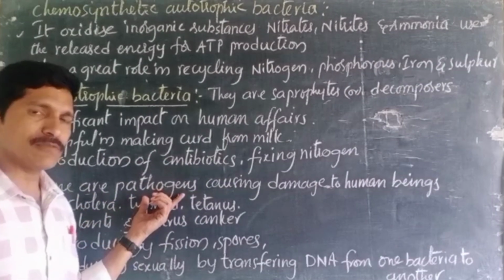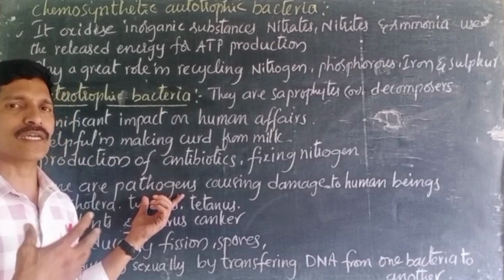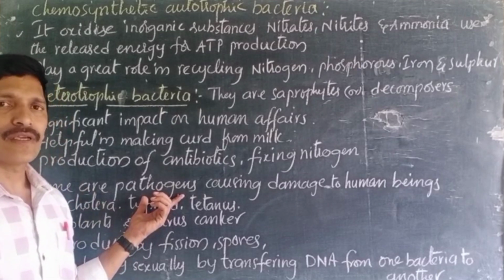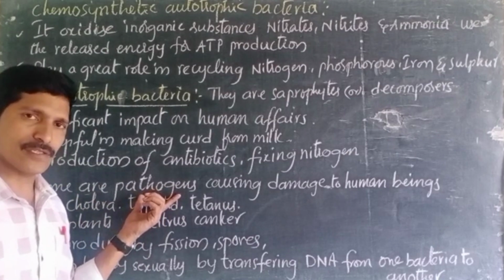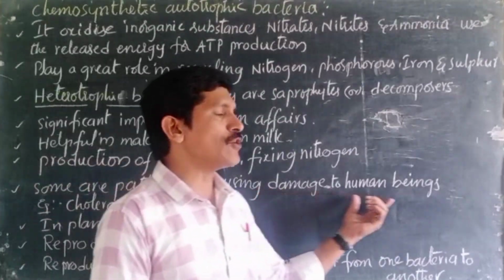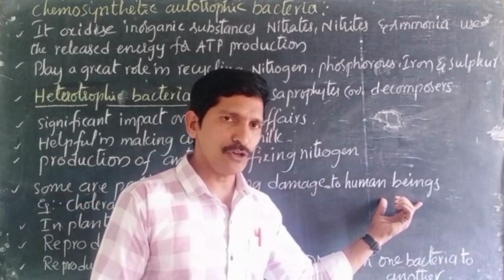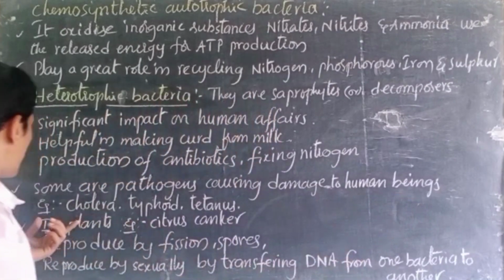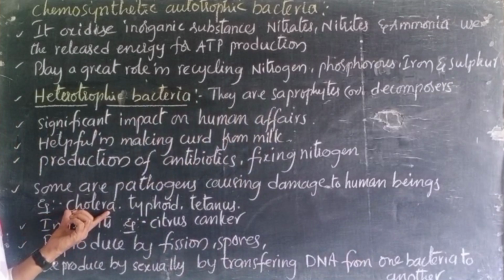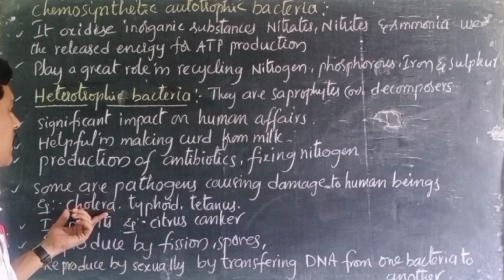What are pathogens? Pathogens means the microorganisms which cause damage in humans, plants and animals. These cause damage to human beings, and not only human beings but also plants and animals. And here we will discuss what damages they cause.